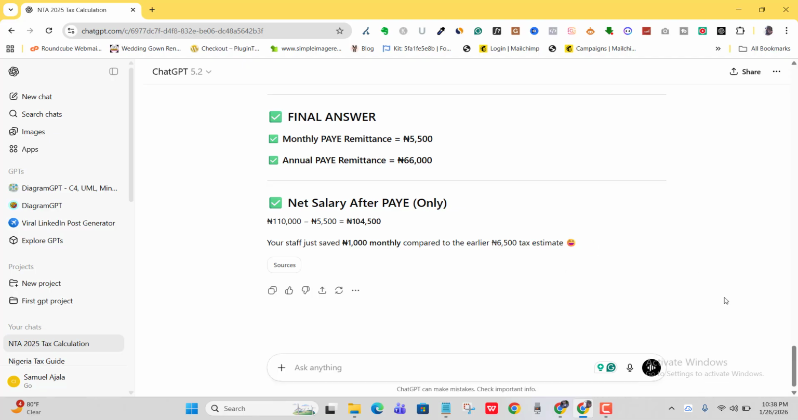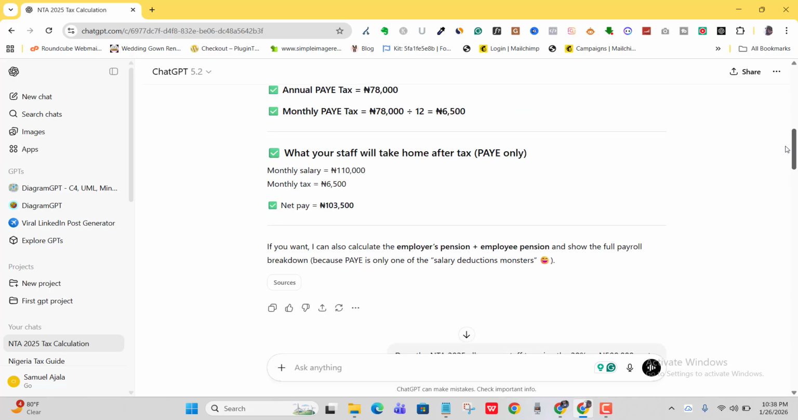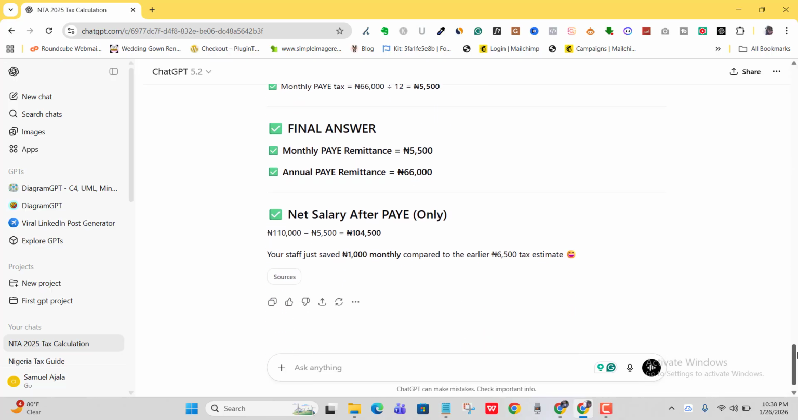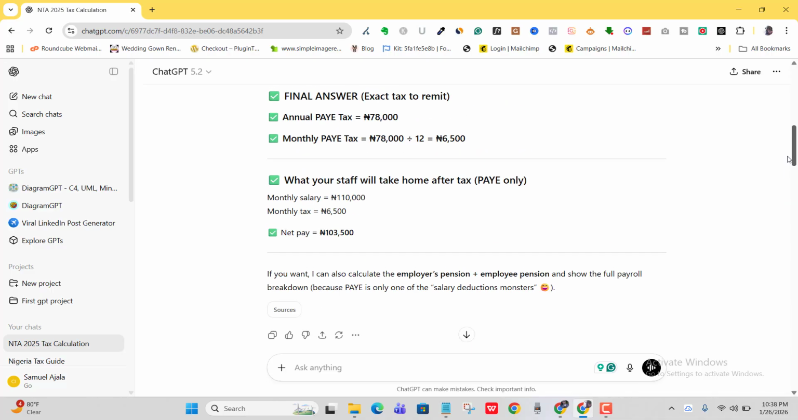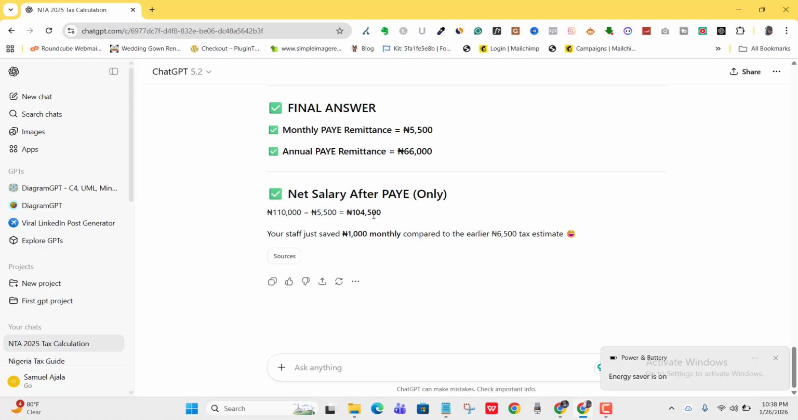So I will still look at this when I stop this video. But what it's saying now is that before we put rent relief into consideration, what did we have? The monthly tax is going to be 6,500. Of course, you can multiply that by 12. While the net pay is going to be 103,500. But now that we have put 400,000 naira into consideration, what we had here was 103,500. So now my staff is going to be going on with 104,500, while the tax is going to be 5,500 instead of the 6,500 that we had before.